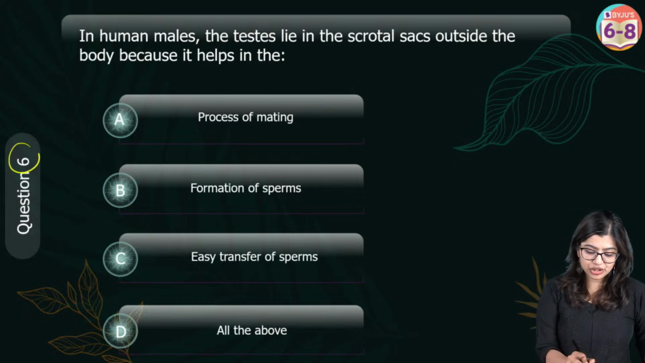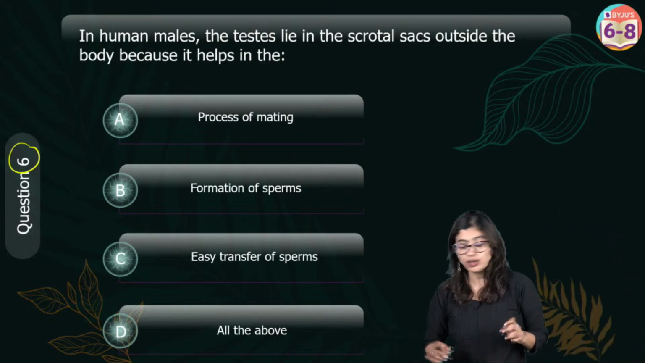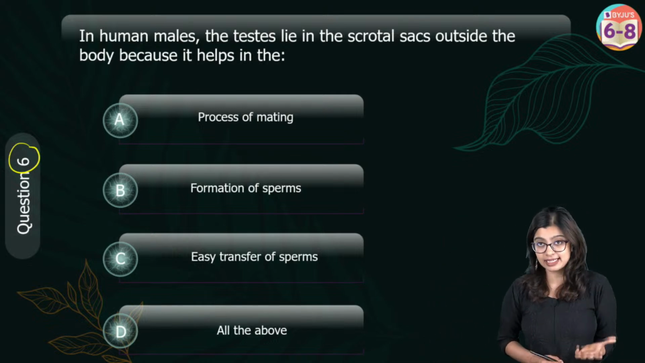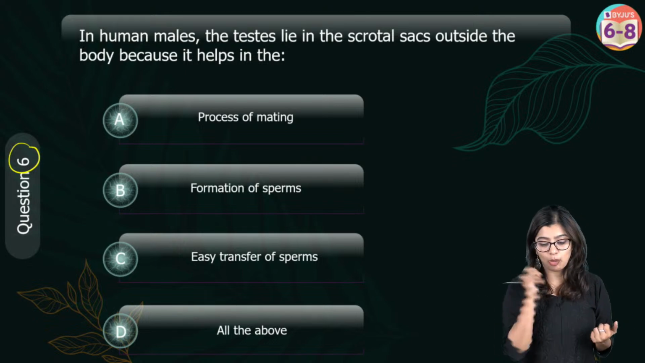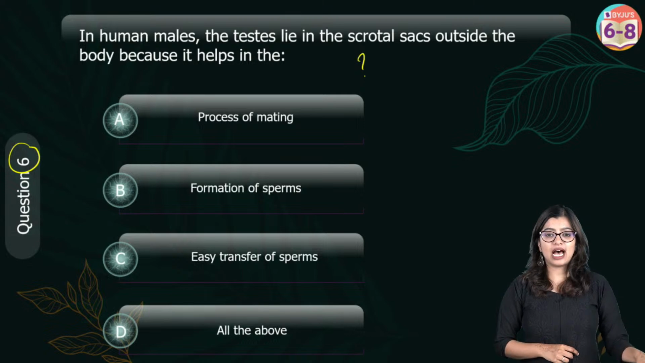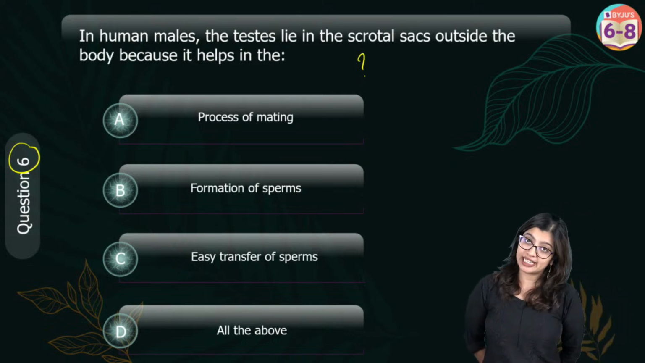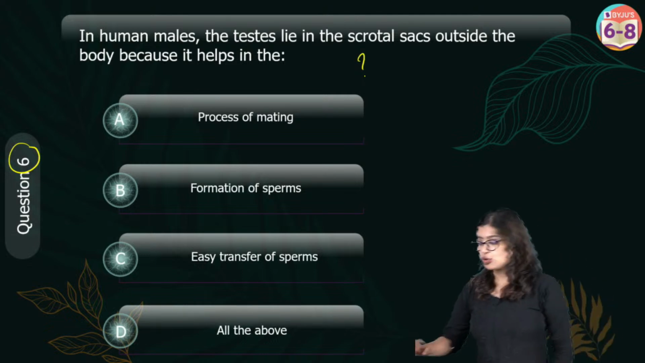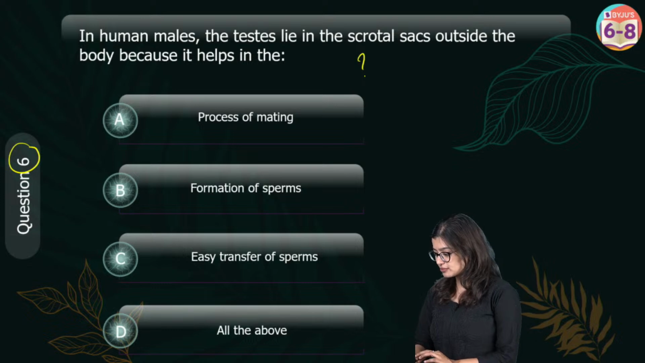Now let's go on to question number 6. In human males, right? So let me end this poll. In human males, the testis, which is the main reproductive organ, lies outside the body. Why does it lie outside the body? Sahil, what is the function of scrotum? To protect the testis, right? So from these 4 options, which is the correct answer? This is very simple.